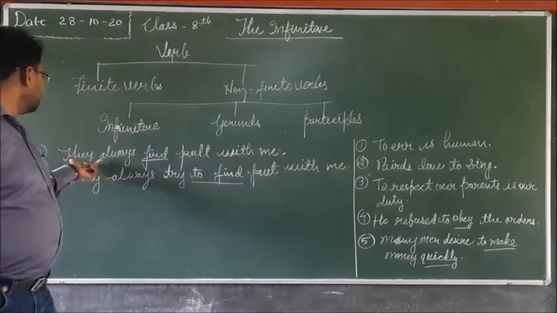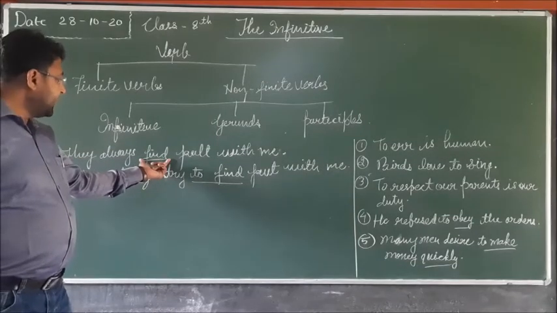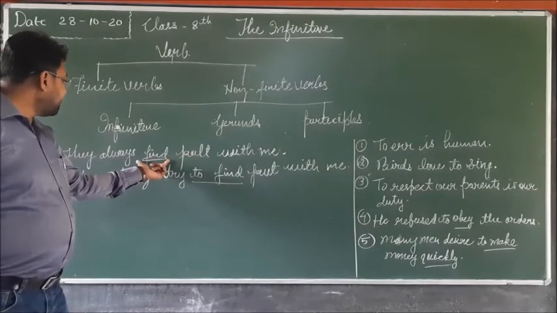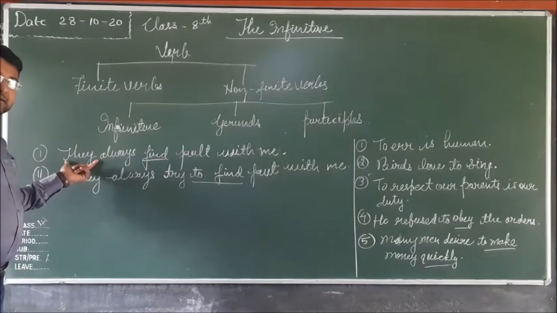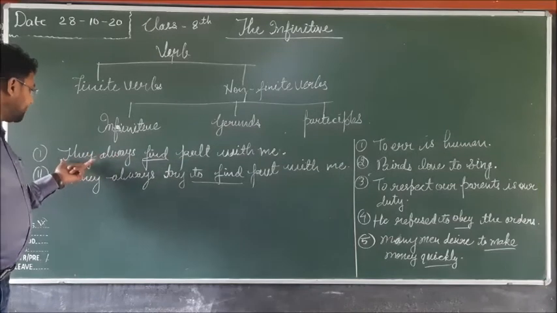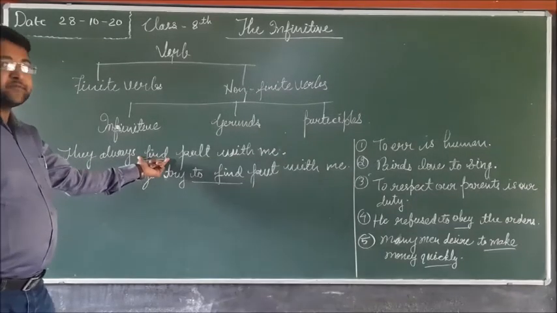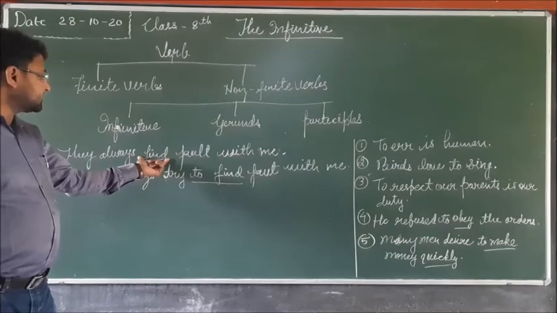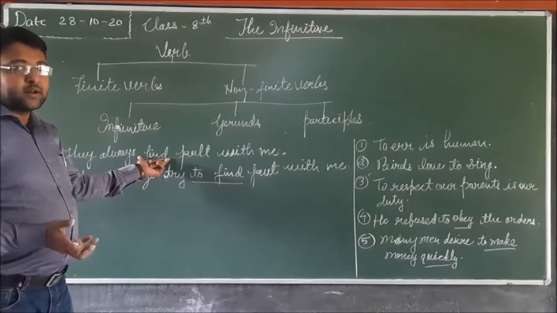Here they is the subject and find is the verb, and that find is used according to the subject they, limited by its number and person. Our subject they is plural, so find is used in its base form.